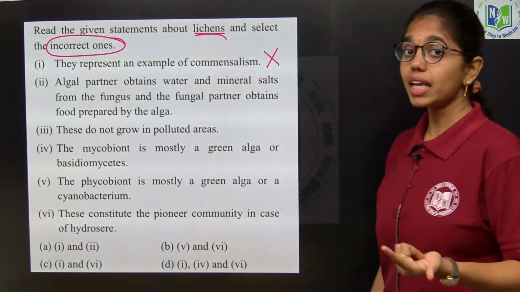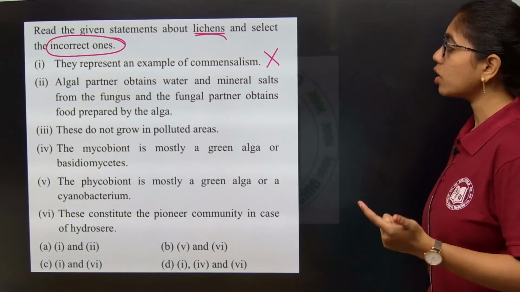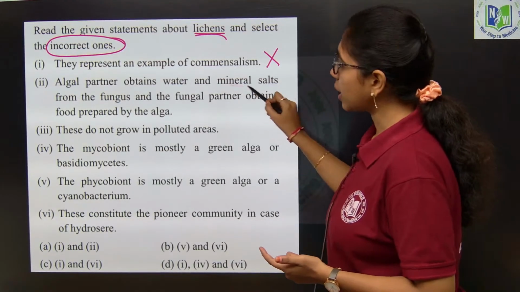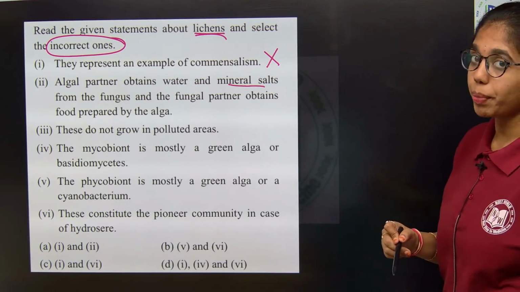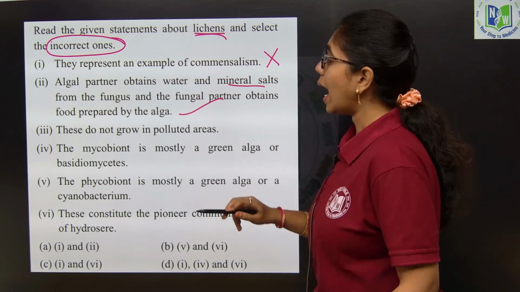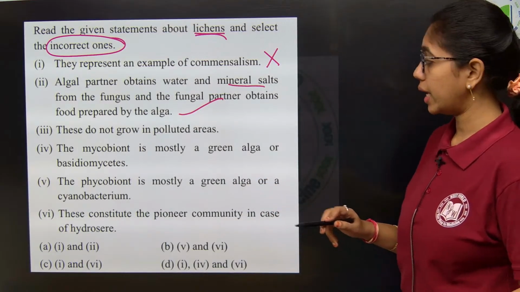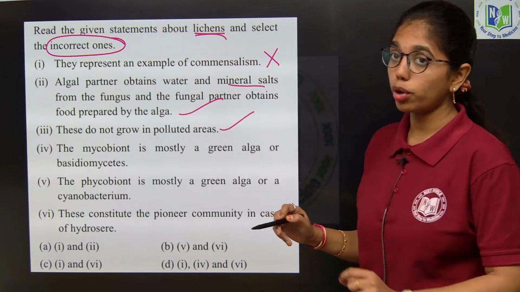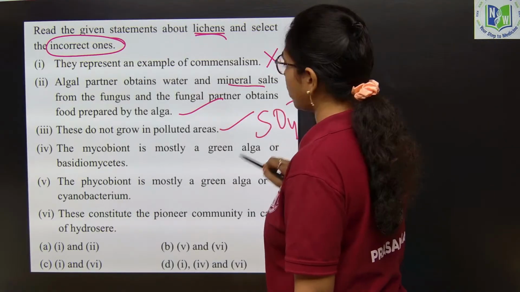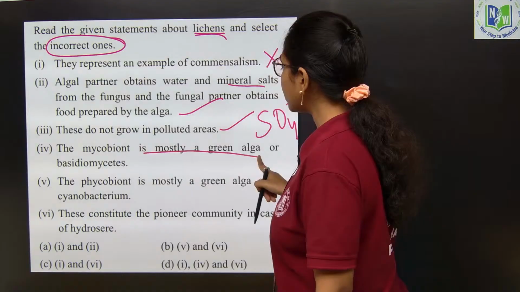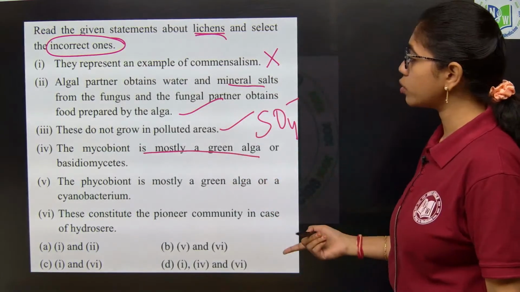And then the second statement, the algal partner obtains water and minerals from the fungus, and the fungal partner obtains food that is prepared by the algae. True. And they do not grow in polluted areas. Yes, they are very sensitive to polluted areas, especially sulfate pollutants. The mycobiont is mostly a green algae?